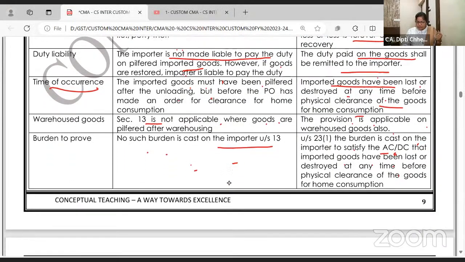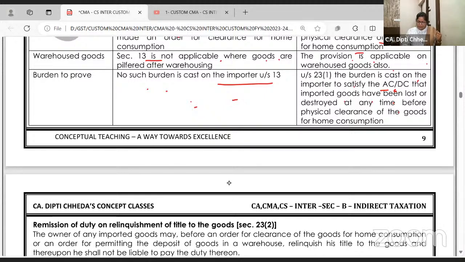And here in 23(1), the importer has to prove to the assistant commissioner or deputy commissioner that the goods have been 100% destroyed and they are not going to be recovered in any way. So say this. I'm saying you don't need to read anything else, but of course repetition is required. One time listening to the lecture will not help.